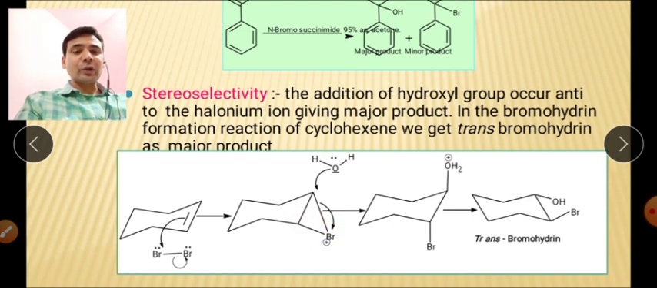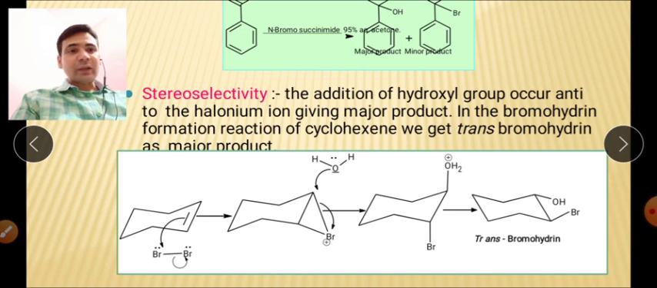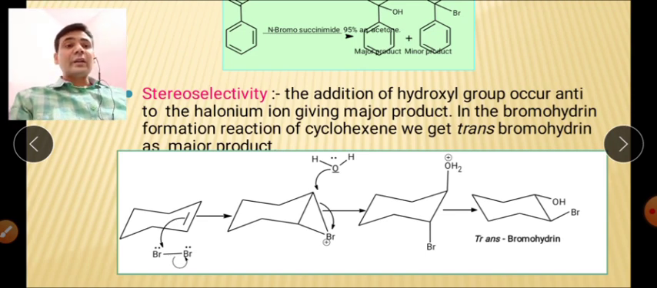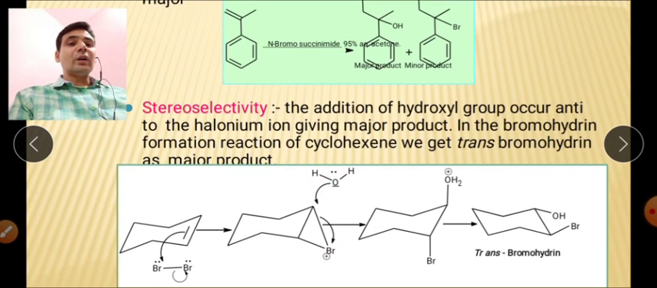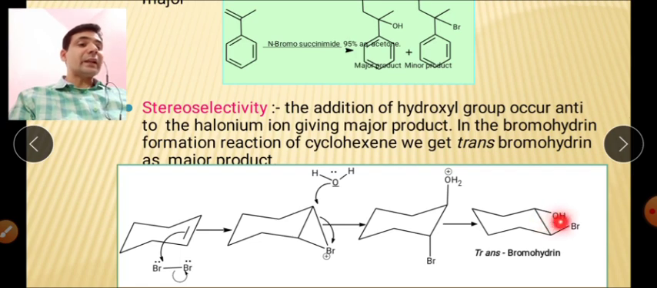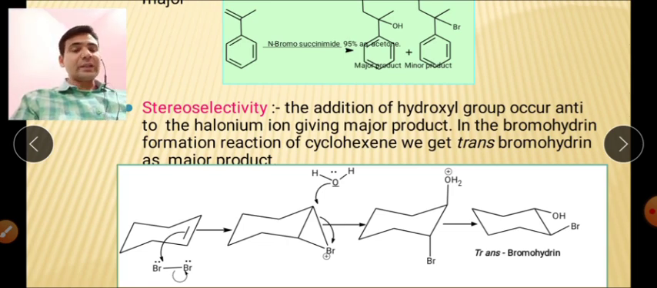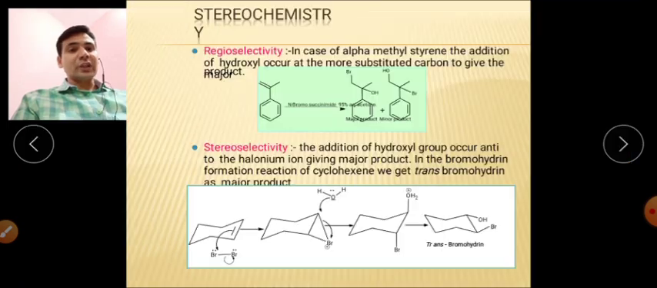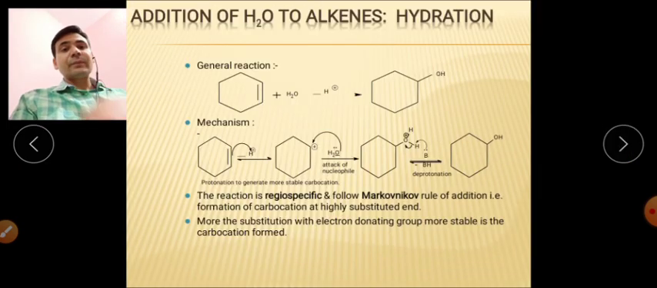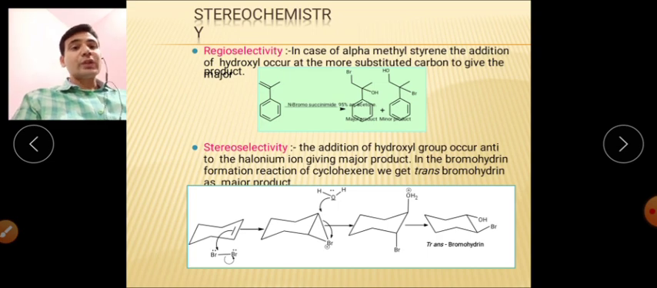For example, we are talking about this example. This is a case of cyclohexene. It will form the cyclic bromonium ion, and after its formation, the hydroxyl group will attack from the opposite side. Here is the stereochemistry of the product synthesized: this hydroxyl group and this bromine are anti to one another, forming trans bromohydrin. You can see this is the stereochemistry of this reaction, as in the simple bromination reaction you studied.